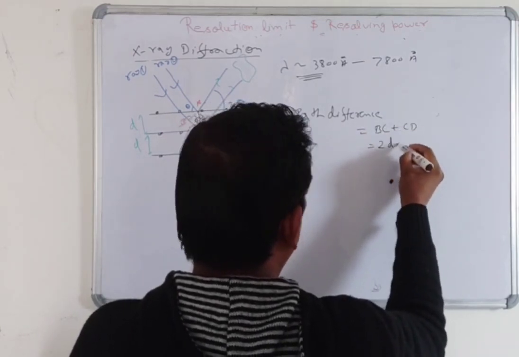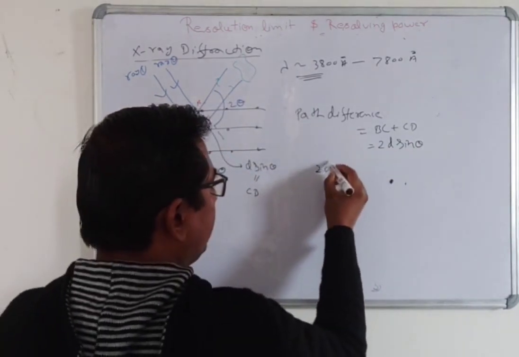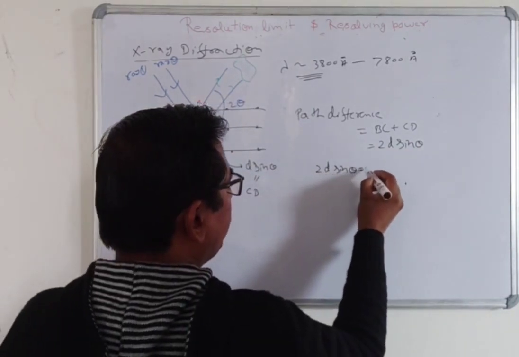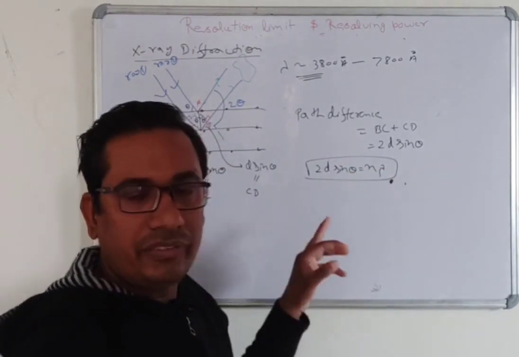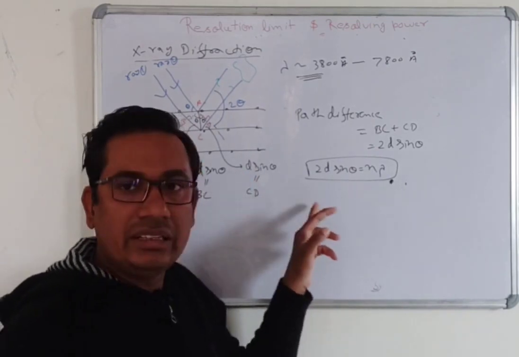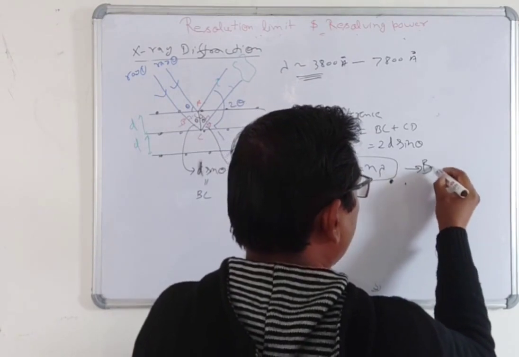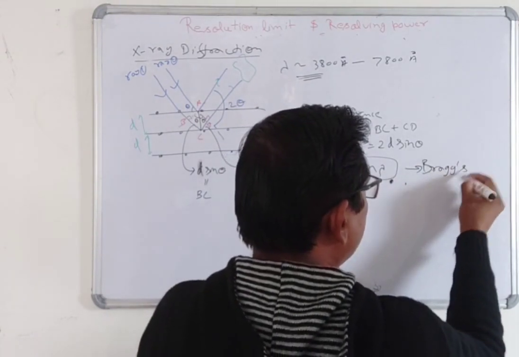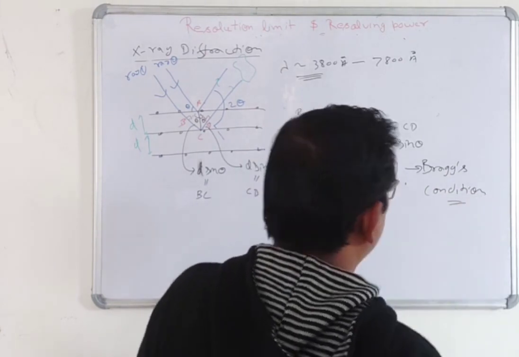We can write that as 2d sin theta. When 2d sin theta is equal to n lambda, you will get constructive interference or bright fringes, and this condition is known as Bragg's condition.